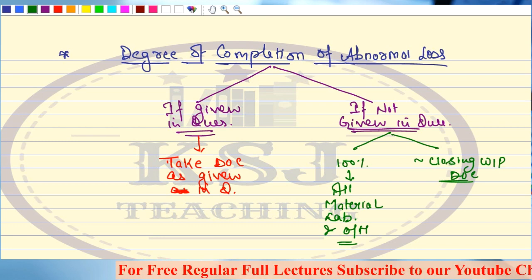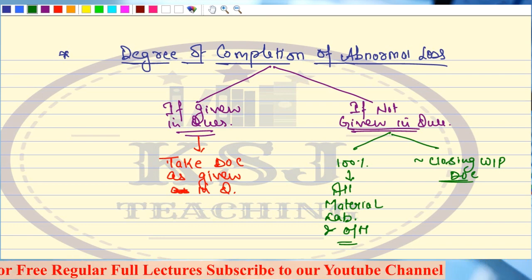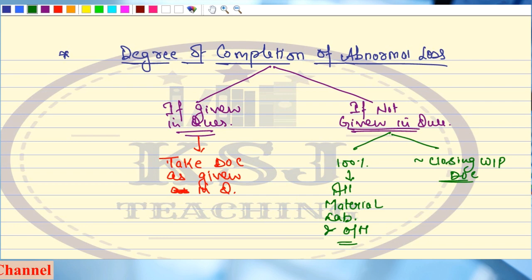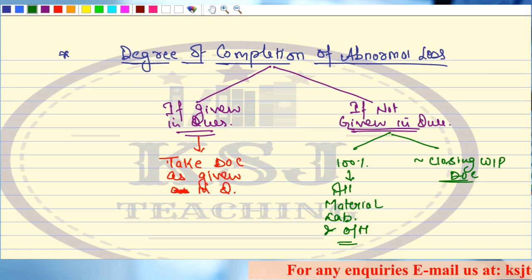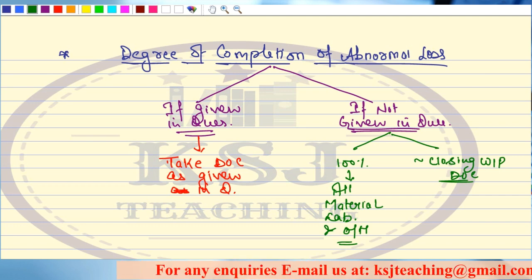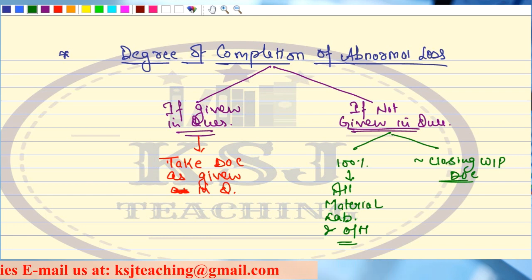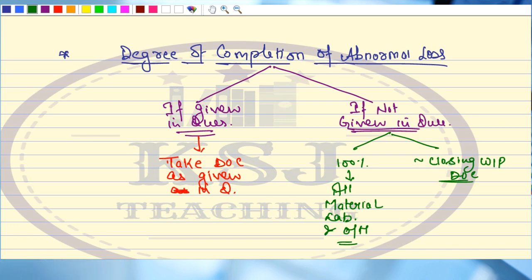Sir, why? Because the abnormal loss has happened. That means all the material, labor, overhead, every cost has been incurred on it. We are assuming that the material was ready, but something happened. All the cost has been incurred, but there was a loss. Now, one approach is that the material was ready, lying in the godown. There was a flood, there were huge heavy rains, and the ready material was damaged.